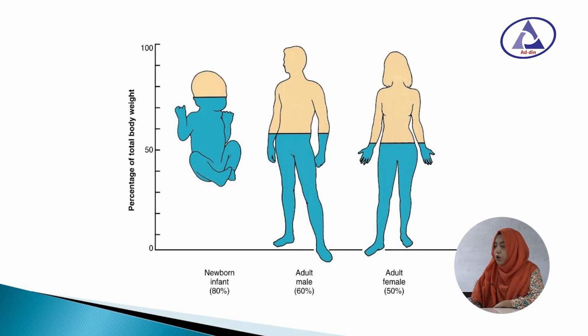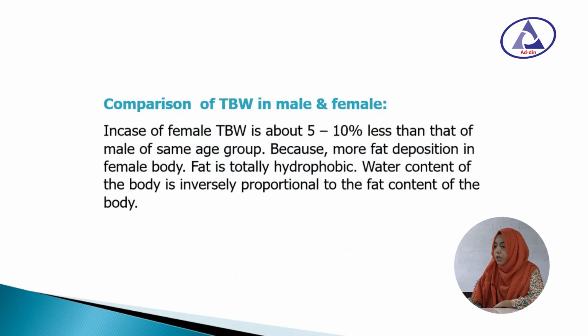In this picture, we can see the total body water in infant or children is very high. It is about 95% of total body weight. The water content in male is more than female. In case of female, total body water is about 5 to 10% less than that of male of same age group because of more fat deposition in female body.